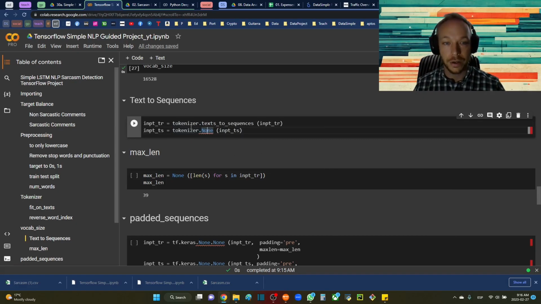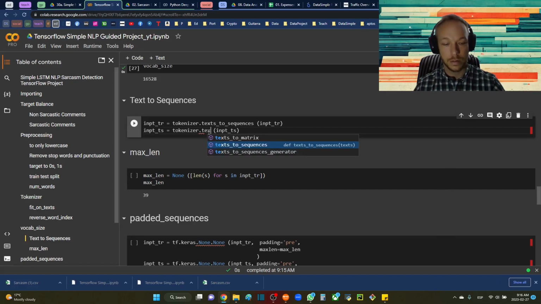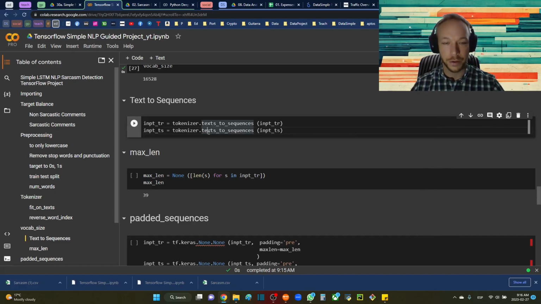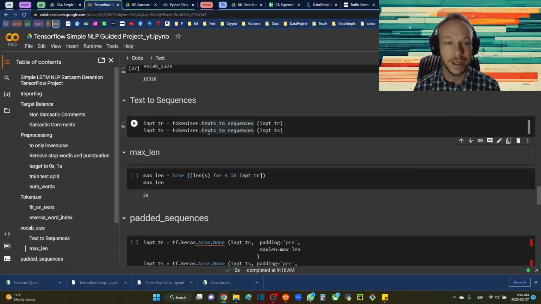But so we're going to again go tokenizer.texts_to_sequences. Okay, just make sure they're plural for both of those. And then we get our input train and our input test. Again, just keeping the same variable name as we go through.